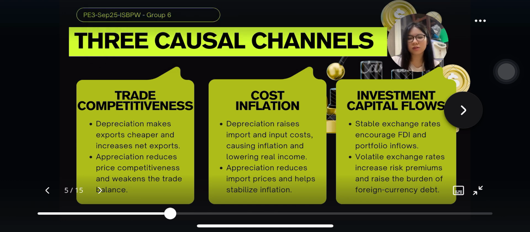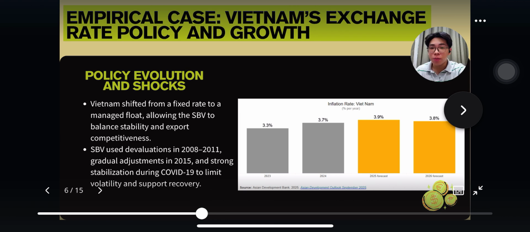Next, let me continue with the empirical case section. Exchange rate policy has changed a lot since đổi mới. We moved from a fixed rate to a managed float, which means the State Bank of Vietnam allows the exchange rate to move with the market, but still steps in to prevent excessive volatility. The goal is to balance three things: export competitiveness, inflation control, and overall macro stability. There are three key moments that show how this policy works in practice.